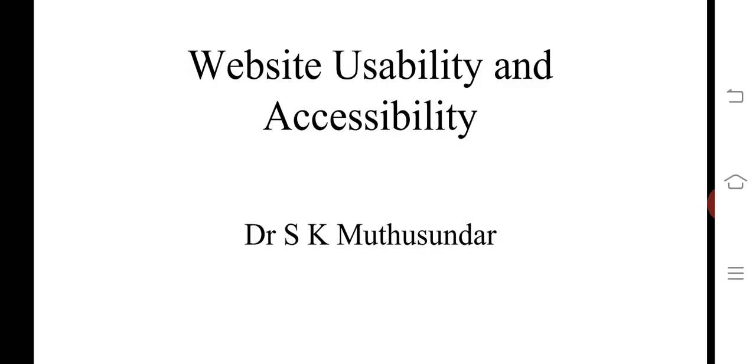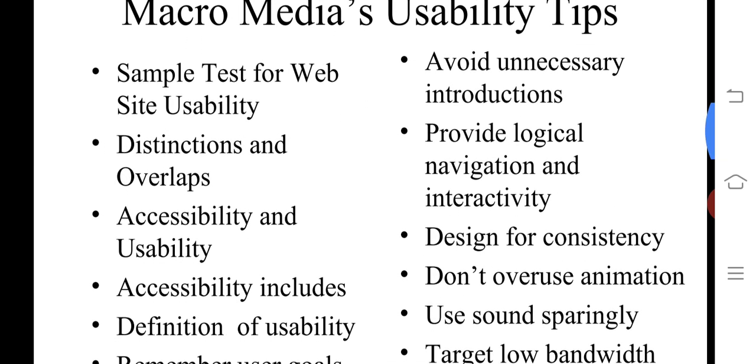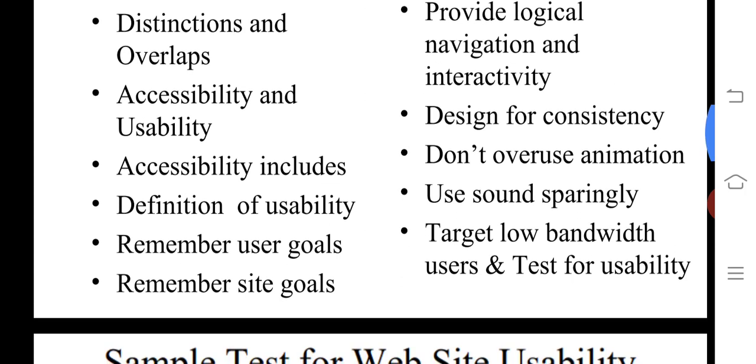The usability tips are there. In this simple test for website usability: distinction and overlap, and then accessibility and usability. Accessibility includes definitions of usability.